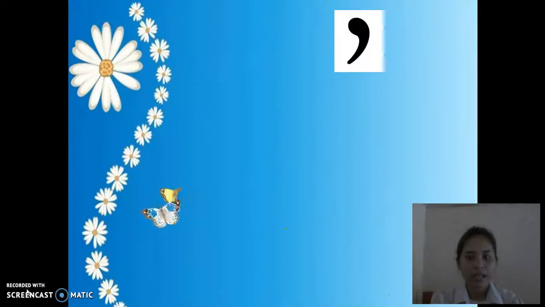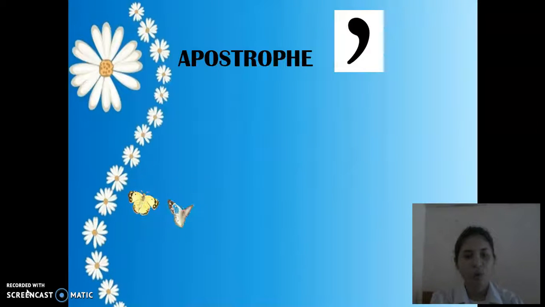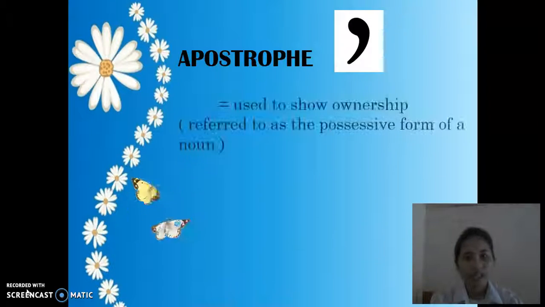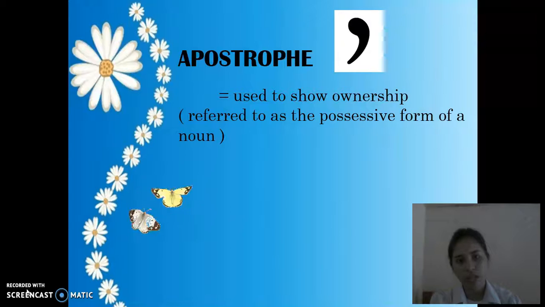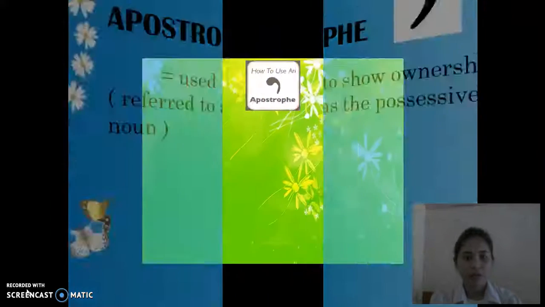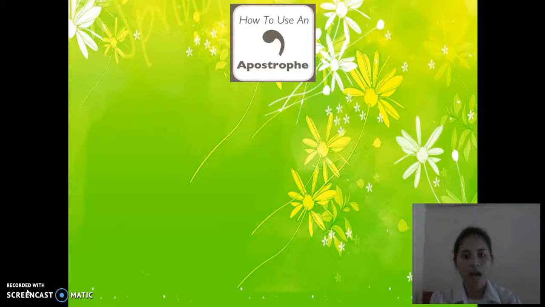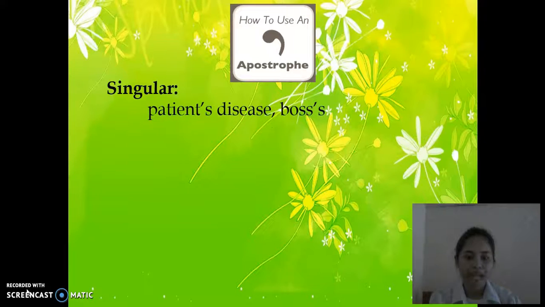And next is the apostrophe. Now what is an apostrophe? It is used to show ownership, which is sometimes referred to as the possessive form of a noun. So you have to use an apostrophe if it shows ownership. There are also certain rules on how to use an apostrophe. In the singular: a patient's disease and a boss's. You can see that the apostrophe is put after the word patient, then followed by s.